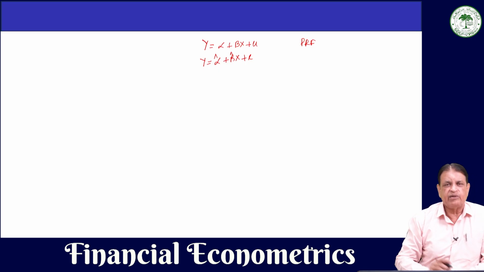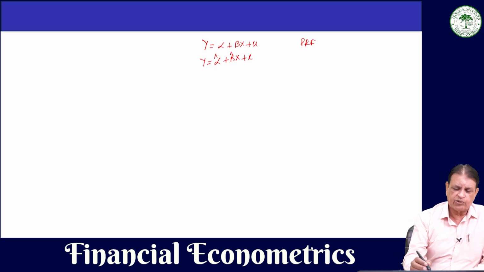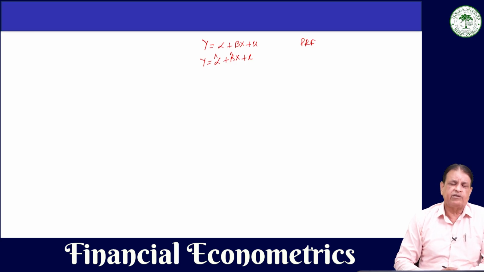So alpha hat and beta hat are the least square estimators. What we will show is that these estimators are linear, unbiased, and have minimum variance in the class of linear unbiased estimators. Instead of showing for both alpha as well as beta, I'll show it only for beta.